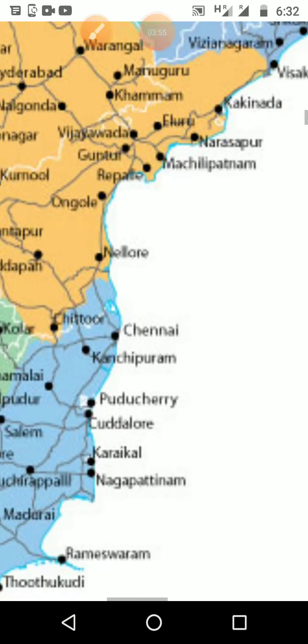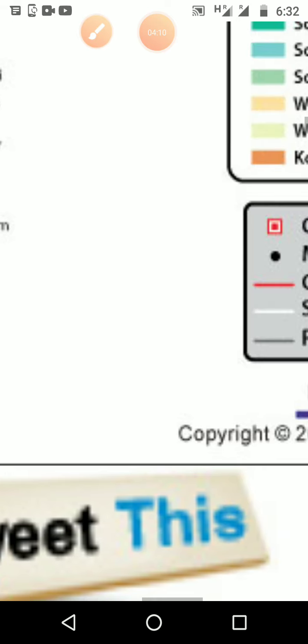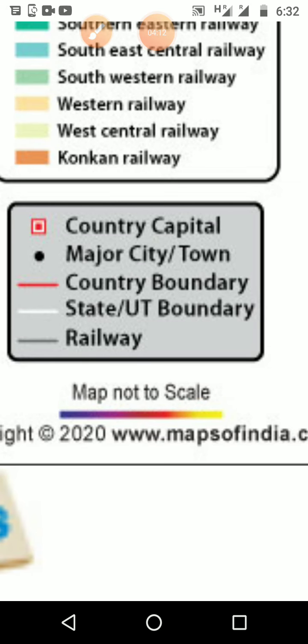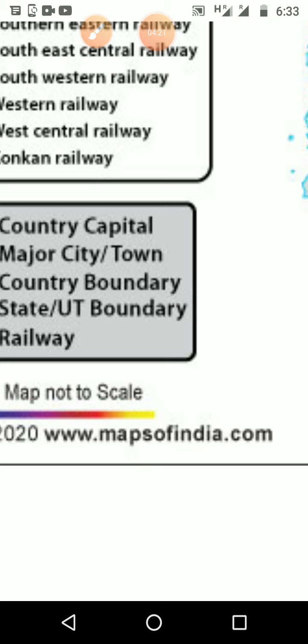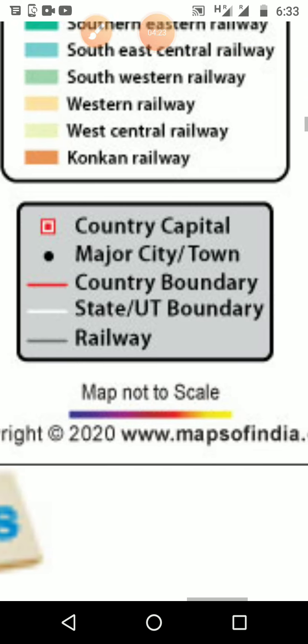And we are moving to our own state. Here we can understand that the black lines touching each other are the railway lines, which connect the different major cities or different areas. Then in the map we can see it says map not to scale. It is not given according to a proper scale, that's why the scale is not given.